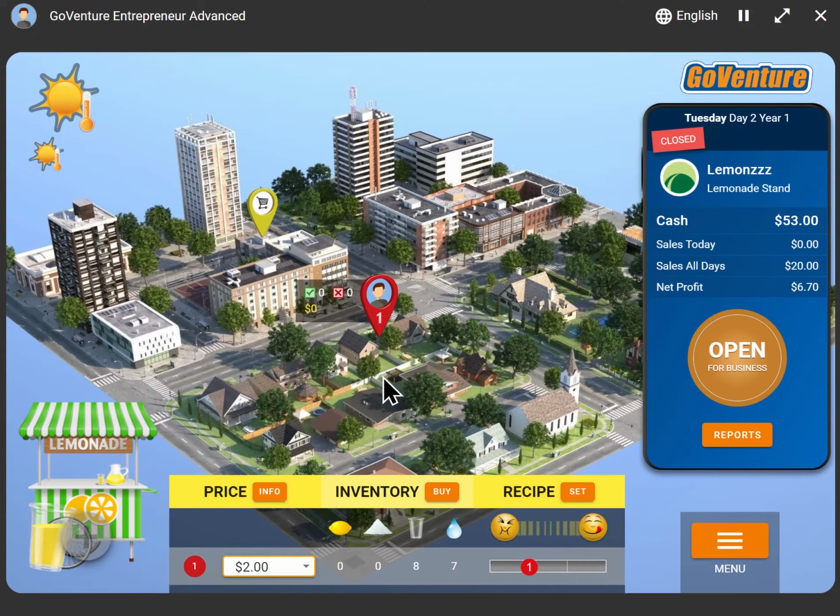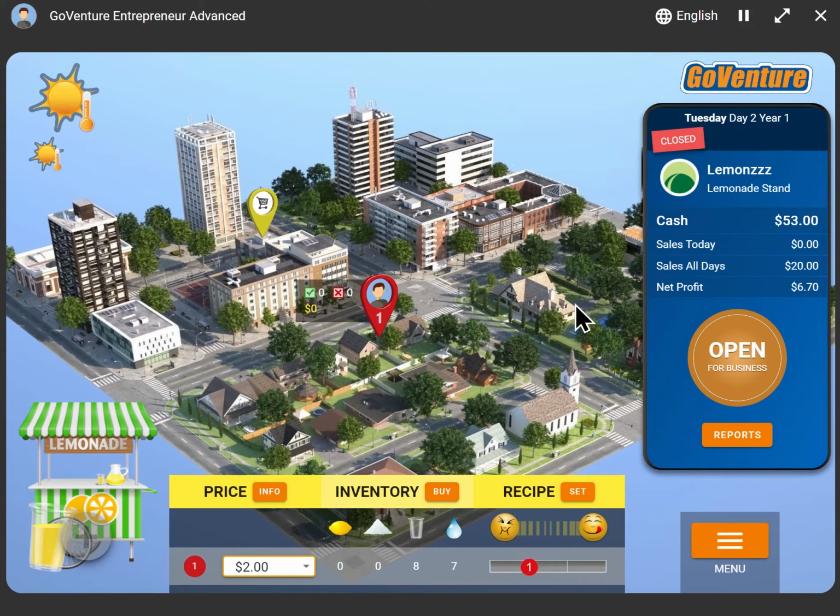And eventually, as we become more successful and we gain more cash, we gain more profit, we'll be able to start a second lemonade stand in a different part of the neighborhood, and then eventually a third lemonade stand in a different part of the neighborhood. And because we can't be in 2 places at once, we'll actually be able to hire employees. These are our virtual friends in the simulation that we can hire to run our individual lemonade stand. So we're essentially franchising our lemonade stand business.